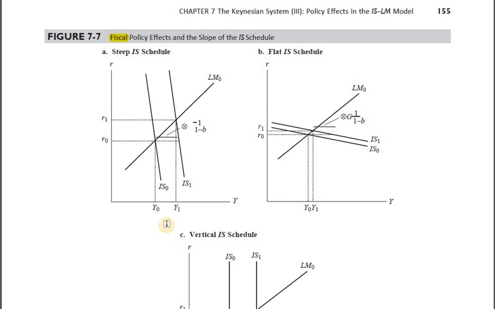But increase in income means increase in the transaction balance of the money demand. So money demand exceeds money supply. This is going to put upward pressure on the rate of interest. So when this happens, what's going to happen? Money market would again come to the equilibrium because speculative balance will fall. We are not concerned about money market here.